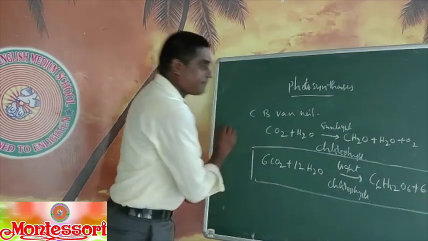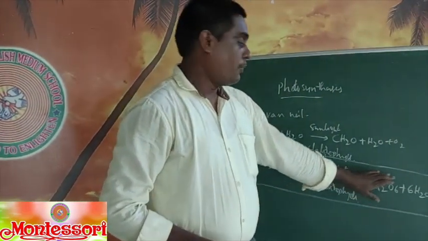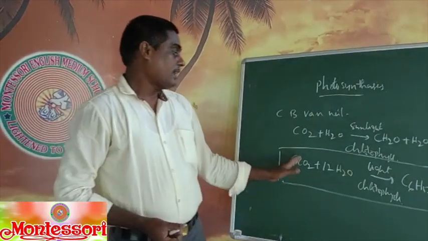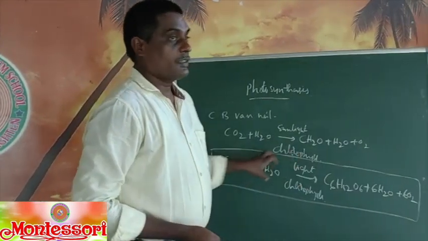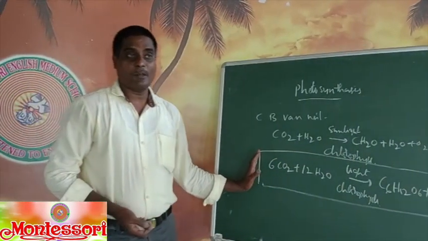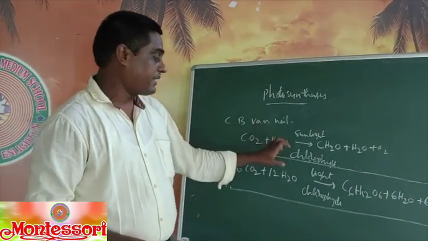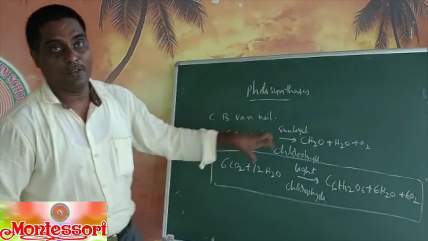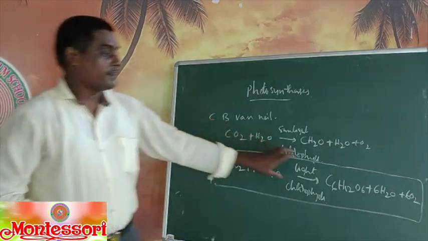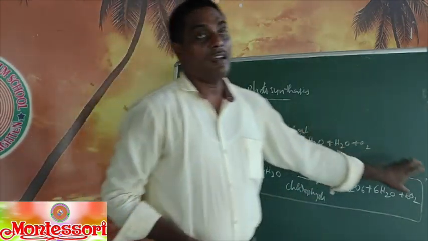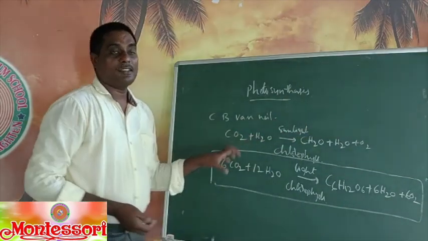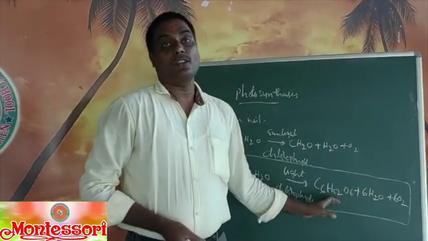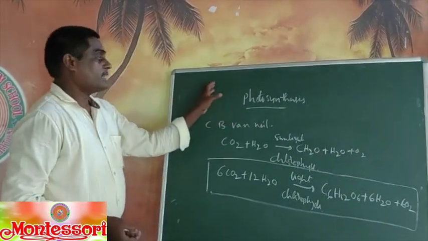These are the end products: carbohydrates, water molecules and oxygen. And these are the materials involved in photosynthesis: carbon dioxide, water and light. Can we observe here, these are inorganic substances, and these inorganic substances get mixed in chlorophyll, giving organic substances which give energy for our life. Without photosynthesis we are not getting energy, and without photosynthesis we are not getting oxygen. This is an important process in our life, because we get oxygen and food from plants only. So this is about photosynthesis.